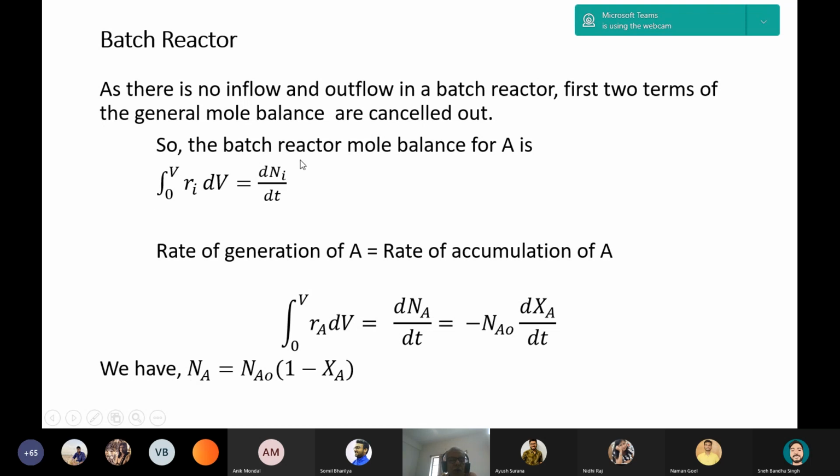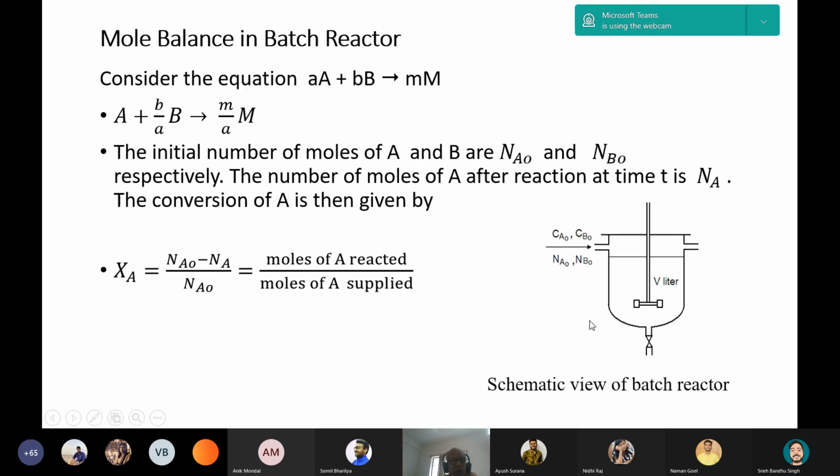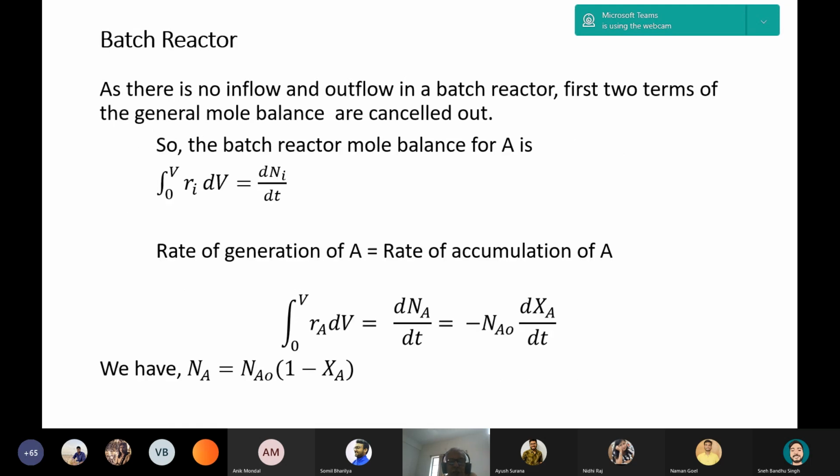This is the mole balance for batch reactor, and from this mole balance, if we substitute i equal to A for the reaction, then ∫ra dV from 0 to V, dNA/dt is equal to minus NA0 dXA/dt. How is it coming? Because as per the conversion, XA is equal to (NA0 minus NA) by NA0. If you differentiate, dXA/dt, you will get 1 by NA0 dNA/dt.